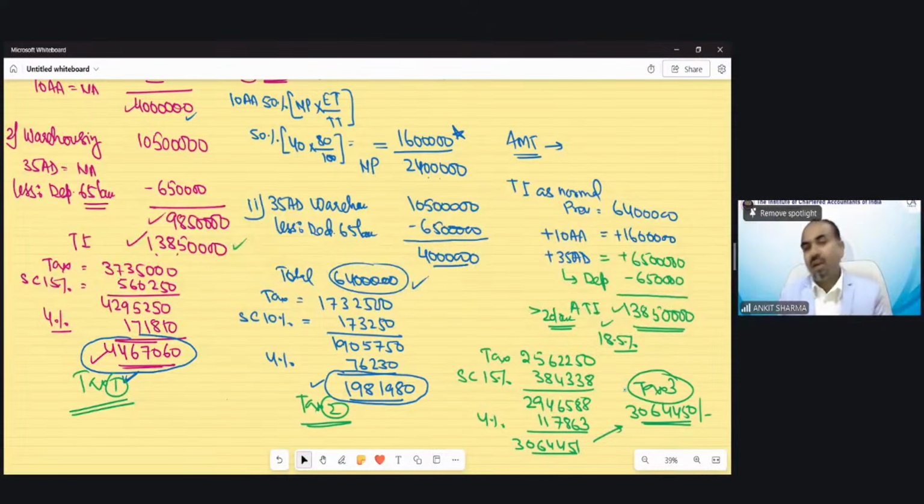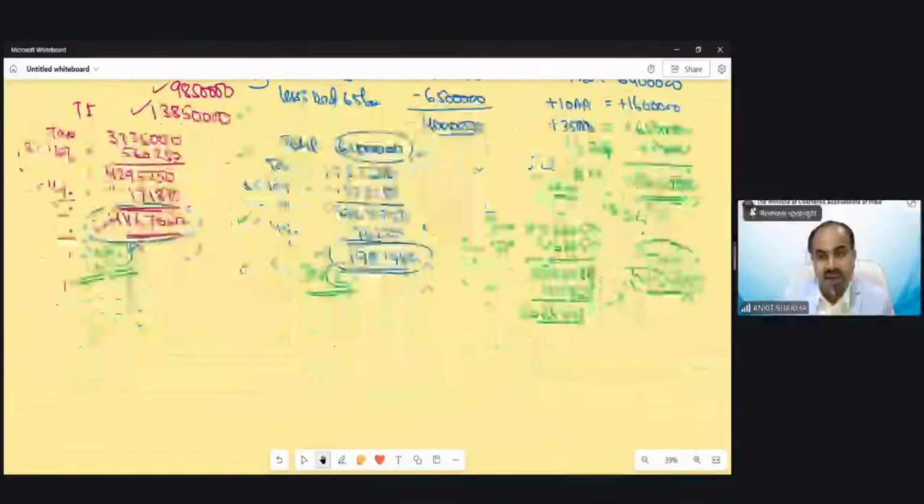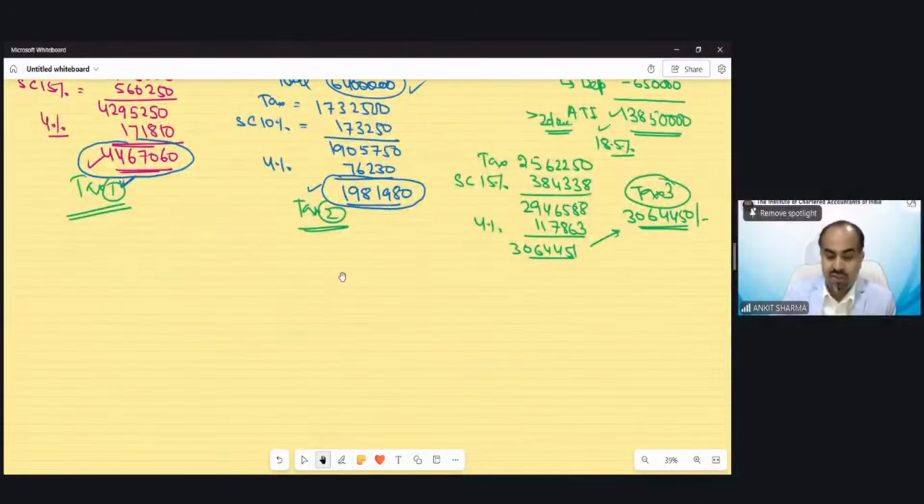Now we have to find out which is most beneficial to the assessee. So for the purpose of that, I have already discussed in the first session of this chapter that if the most beneficial you need to find out.